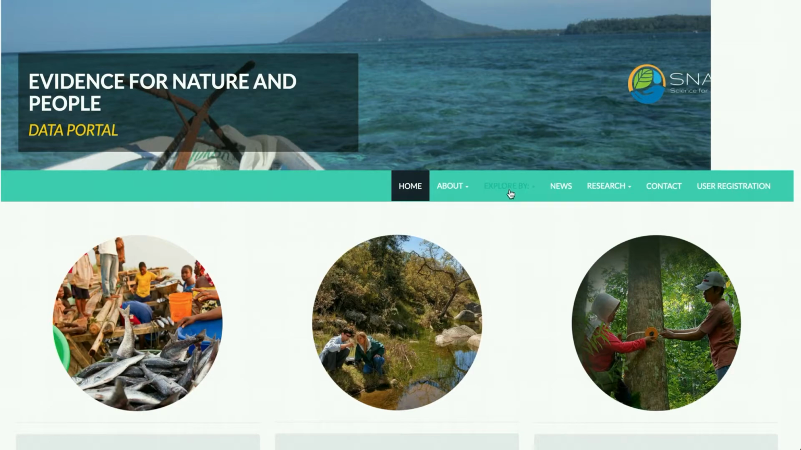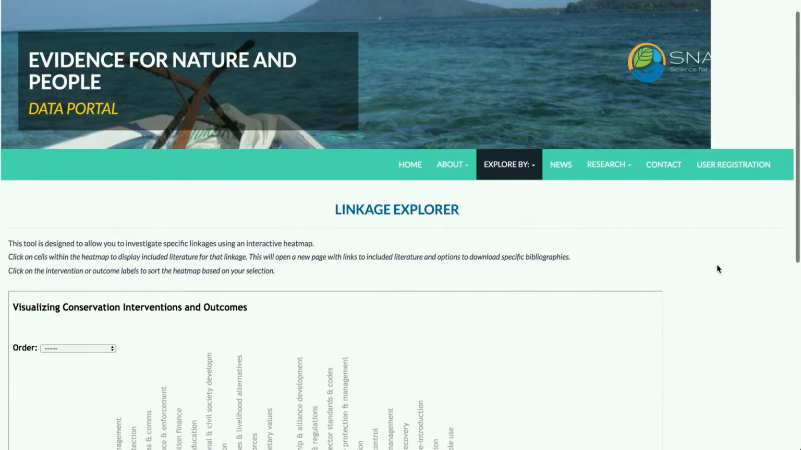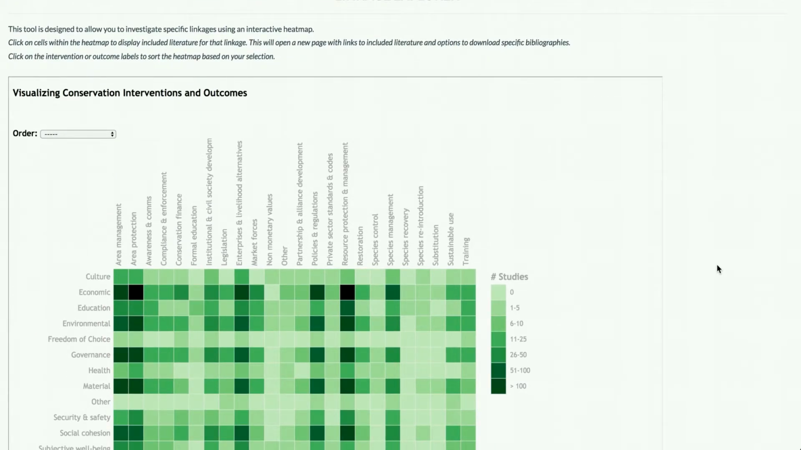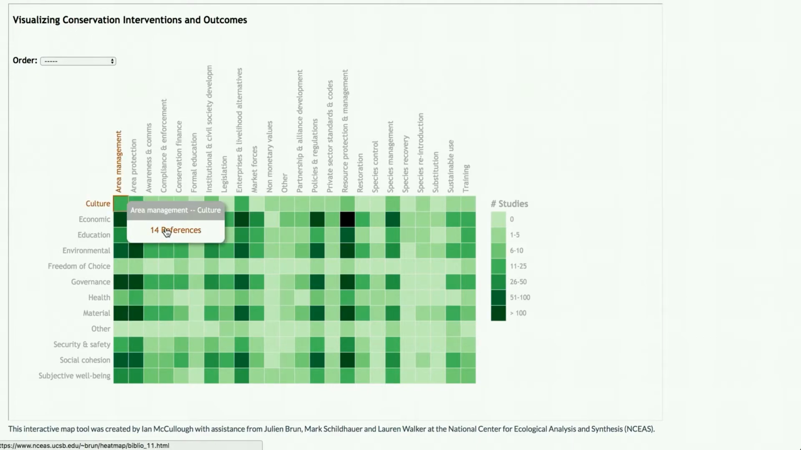Other ways that you can explore the website include the Linkage Explorer. This displays the full heat map of all interventions and all outcome types, split down by their intervention subtypes. As you mouse over each of these squares, you can click on it and it will indicate how many articles cover that particular linkage between this intervention type and this outcome type.